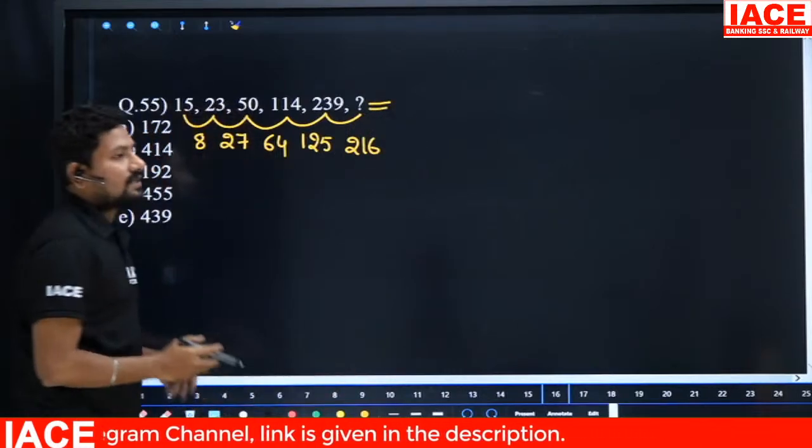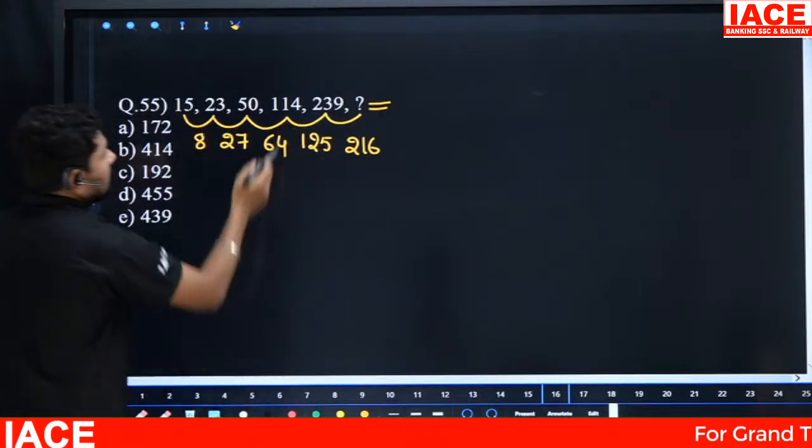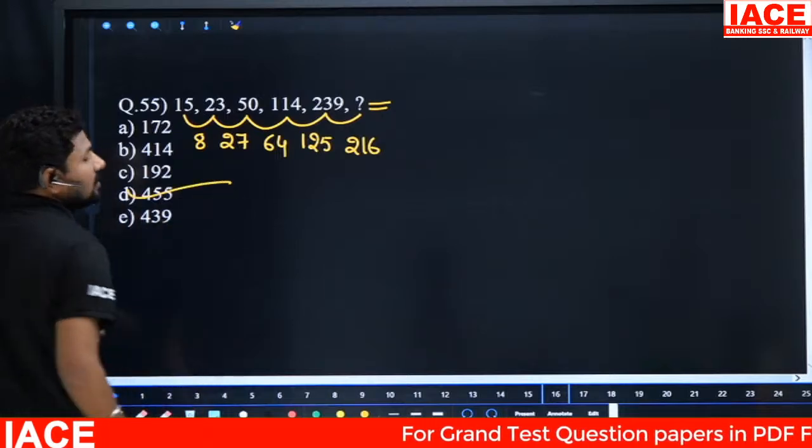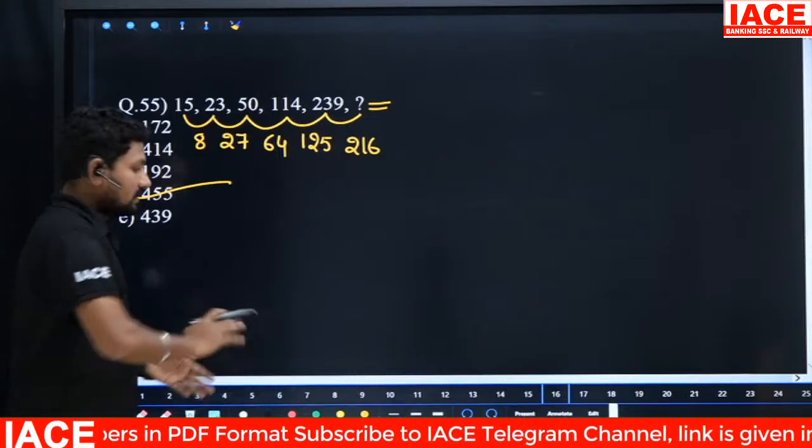239 plus 216. So when both are added, we'll get 200 plus 200 is 400. 39 plus 16 is 55. Then the final answer is 455 for this question. Until now we completed number series. We'll move to the next.